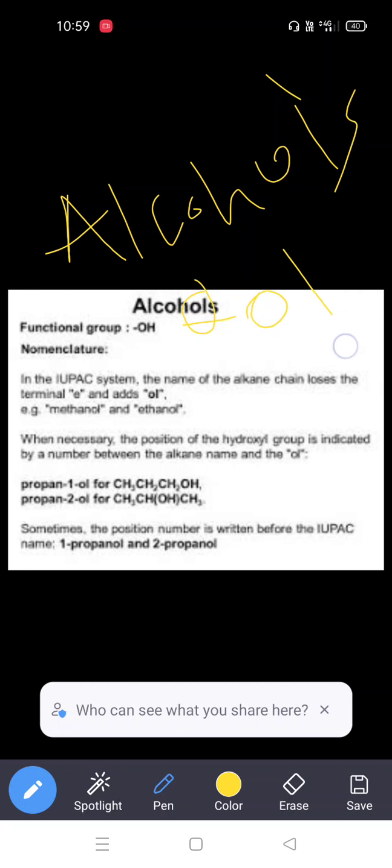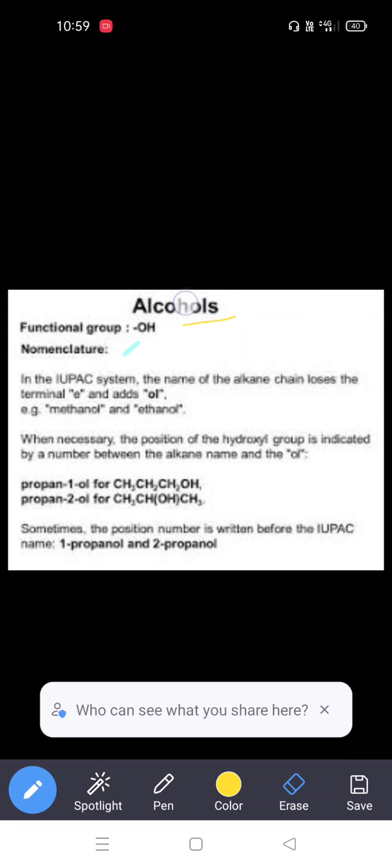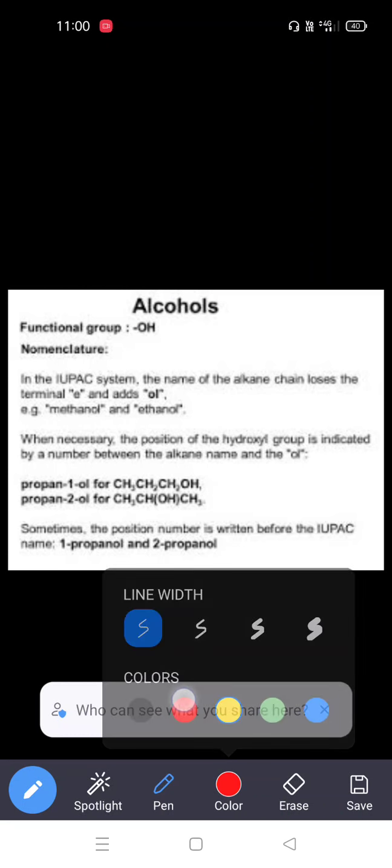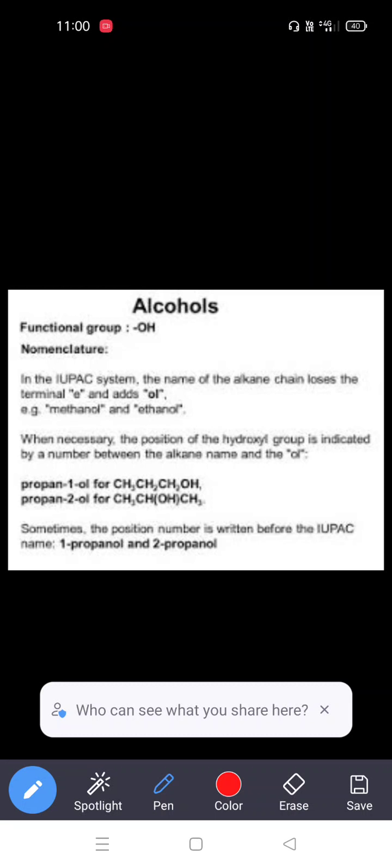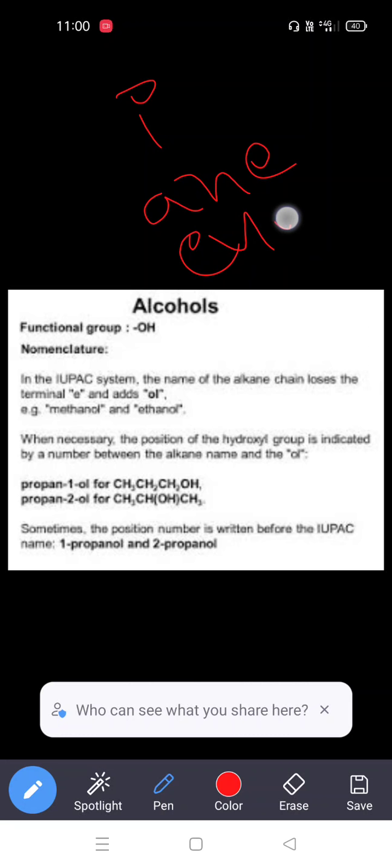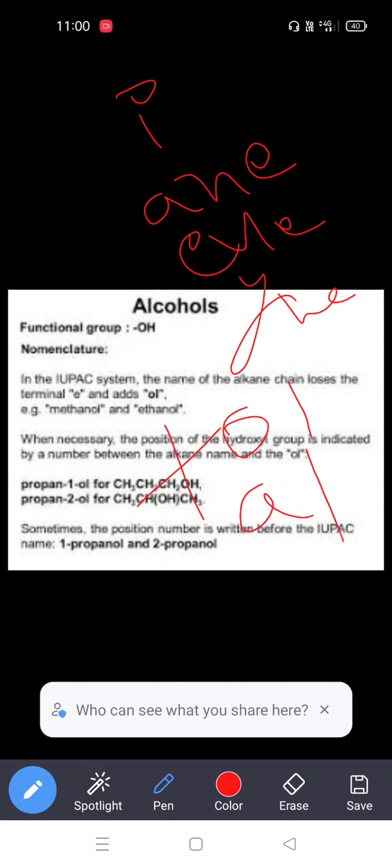So, for example, if you take methane, what is happening? Generally we have two types of suffix. One is the primary suffix, the other is the secondary suffix. The primary suffix depends on the nature of the carbon chain, that is ane, ene, and the secondary suffix depends on the functional group. Like if you have the hydroxy functional group, OL; if you have the carbonyl functional group, aldehyde AL, and ketone ONE. So these are the secondary suffixes.